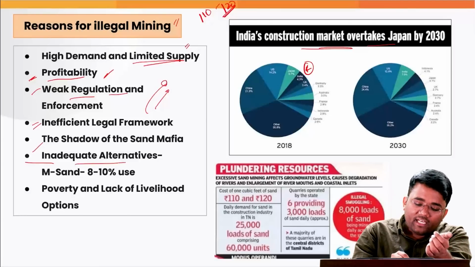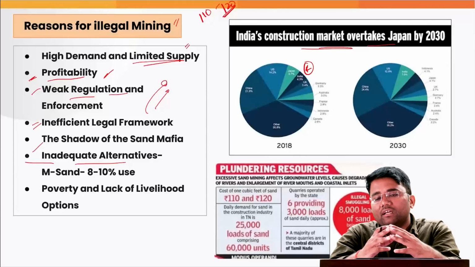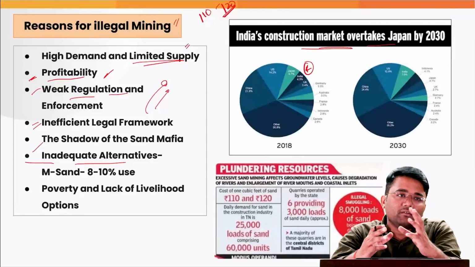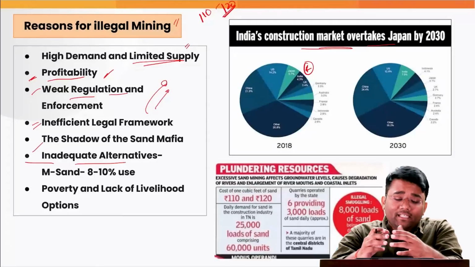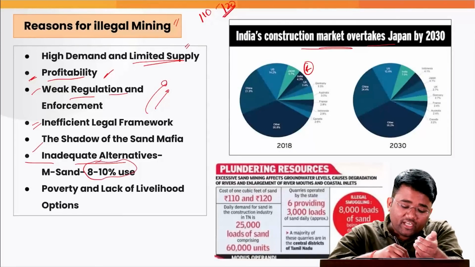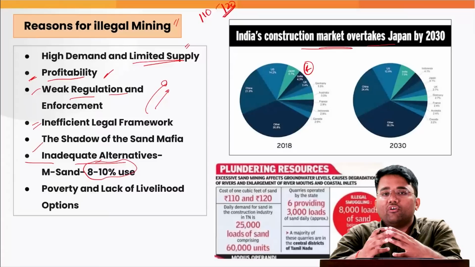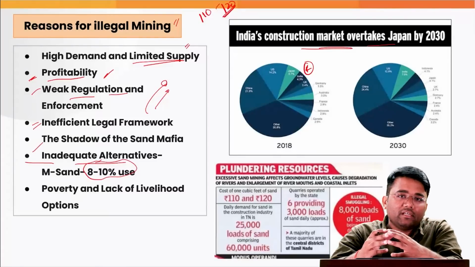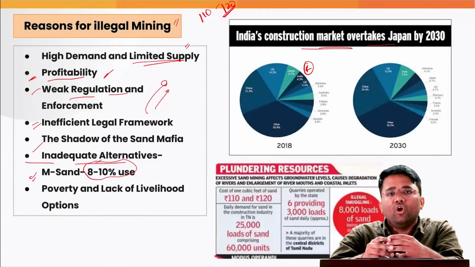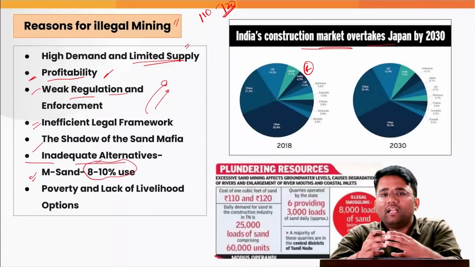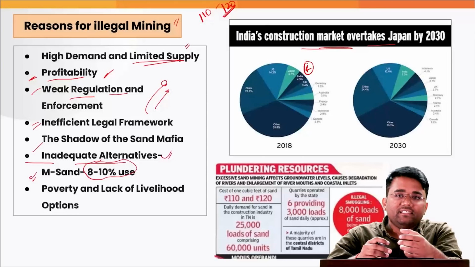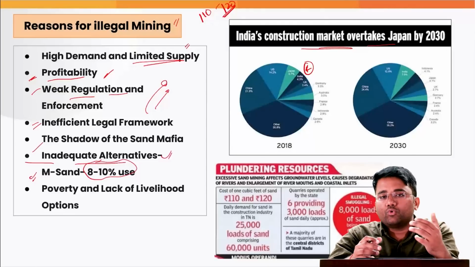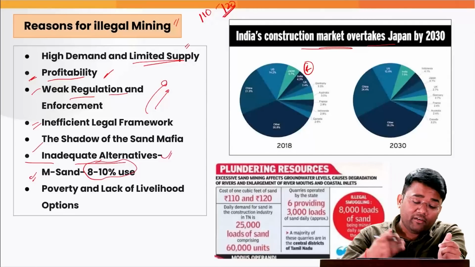Also, the inadequate alternatives, for example, manufactured sand, which is a lab grown sand. Its use is still only 8 to 10% because of the lack of proper availability. There are also other sustainable alternatives like fly ash that can be used, but due to the easy availability of sand, other alternatives couldn't be made much popular.